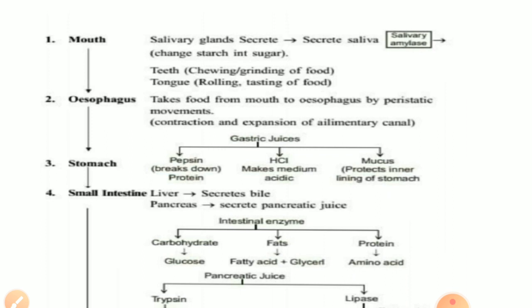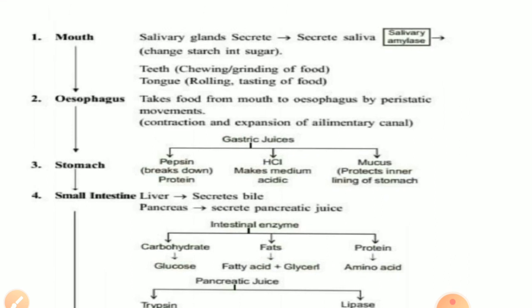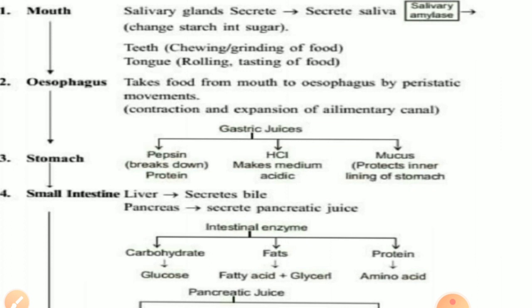Now the food reaches the stomach with the help of the esophagus. In the esophagus no digestion takes place. It only sends the food from the mouth to the stomach. In the stomach, the lining has gastric glands that secrete gastric juices. Gastric juices contain HCl, pepsin and mucus. All the three have different roles. Mucus protects the inner lining of the stomach from the action of HCl acid under normal conditions, because HCl is secreted in the stomach.